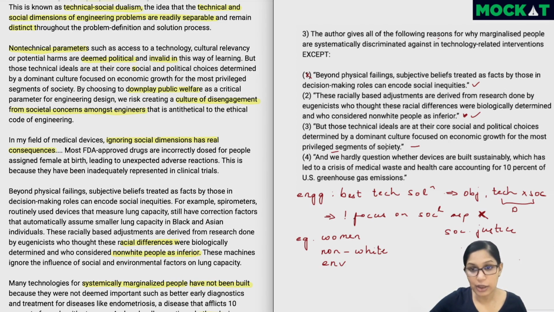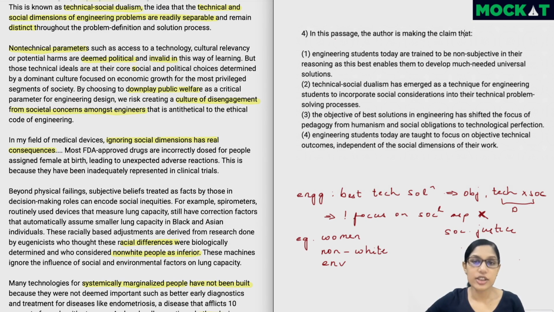In case you have a doubt on it, that's what I would tactically recommend in the exam. Just validate the fourth option. If you feel that definitely the fourth option is also a reason, then we can come back to the third option. But if you read the fourth option, you'll see that it's all about the environment. We're speaking about sustainable building, medical waste, greenhouse gas emissions. All of that is related to the environment. Is it an issue? Yes. Is it a reason for why people are being marginalized? No, this is about the environment. So now you can be a little more confident with the third option and go for the fourth option, because the fourth option is definitely not related.